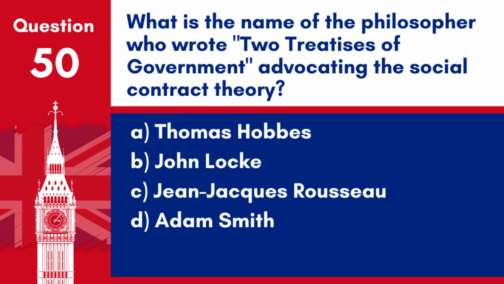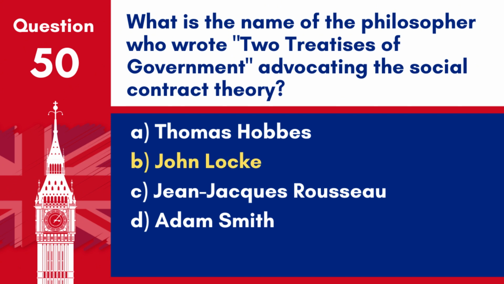Question 50. What is the name of the philosopher who wrote Two Treatises of Government advocating the social contract theory? A. Thomas Hobbes. B. John Locke. C. Jean-Jacques Rousseau. D. Adam Smith.